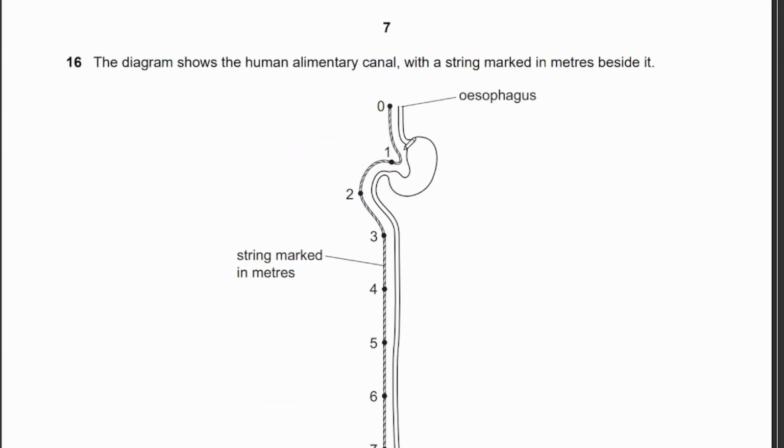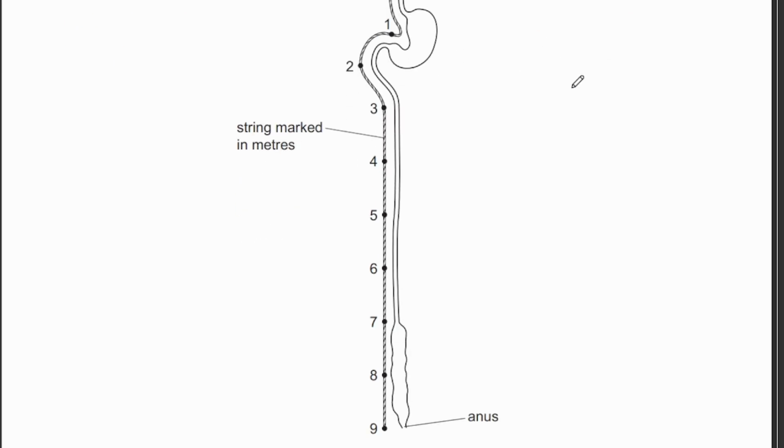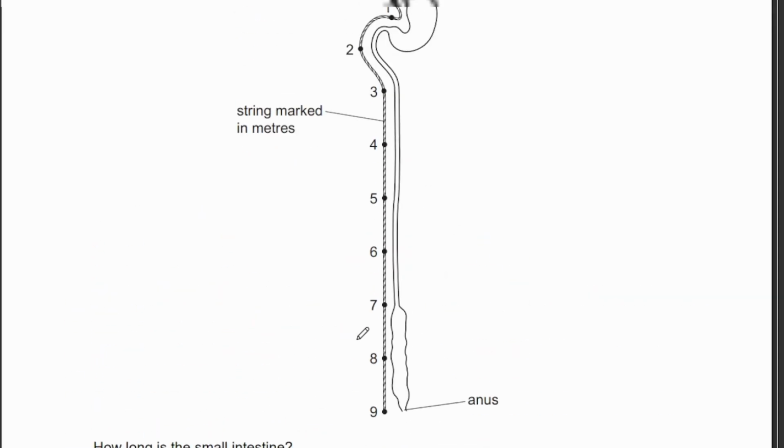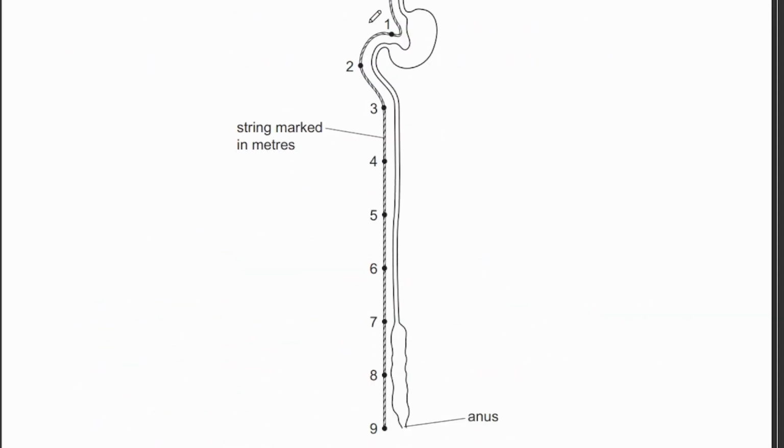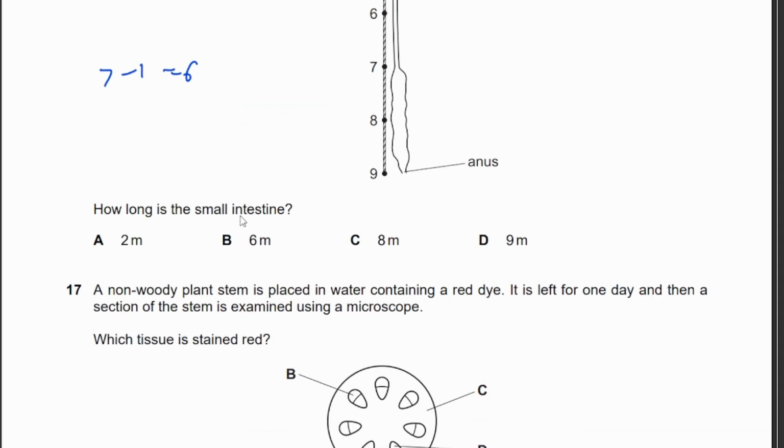The diagram shows the human alimentary canal with a string marked in meters beside it. Okay. So this is the diagram. So how long is the small intestine? So the small intestine starts from the stomach, so from this 1, and it will go all the way down until 7, because past 7 would be the large intestine. So from 1 meter to 7 meters, 7 minus 1 equals 6. So therefore your answer is B, 6 meters.